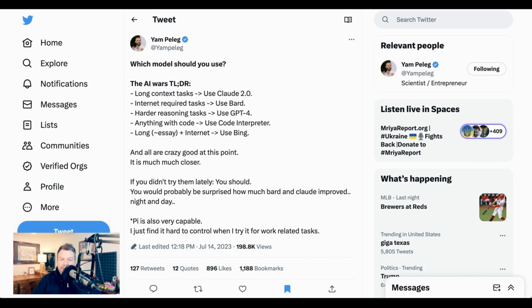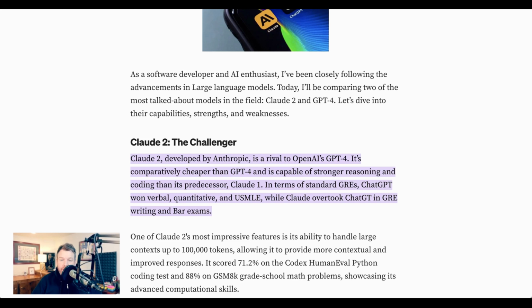Now, Yam's next contention is that for harder reasoning tasks, use GPT-4. And on the one hand, I would say that this is broadly consensus, that people believe by and large that GPT-4 remains ahead of all of its competitors when it comes to reasoning tasks. And on top of that, there's also some reasonable evidence. For example, when Claude 2 came out, they shared a number of comparisons, and while Claude did overtake ChatGPT in GRE writing and bar exams, the difference wasn't really statistically significant, and in terms of standard GREs, ChatGPT still won verbal, quantitative, and the medical exam.